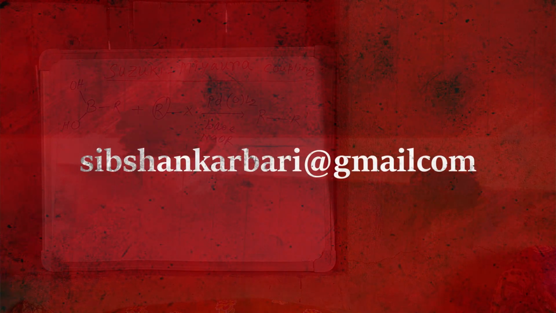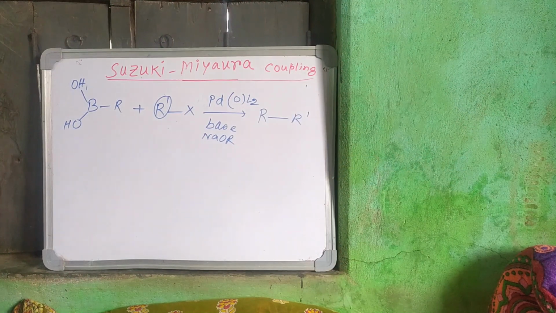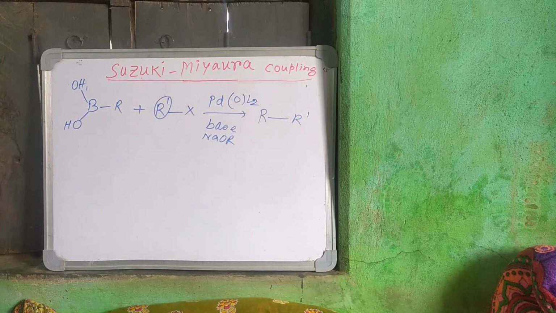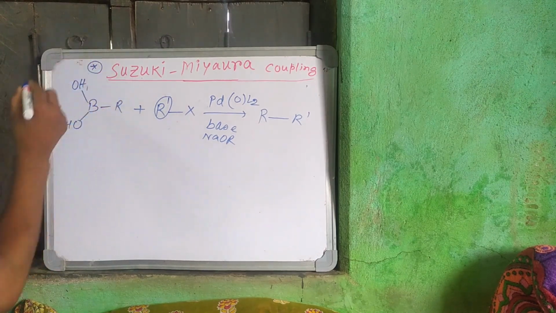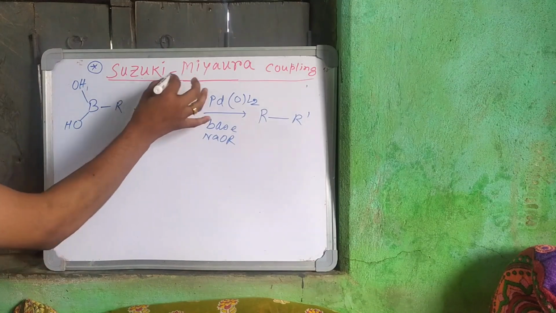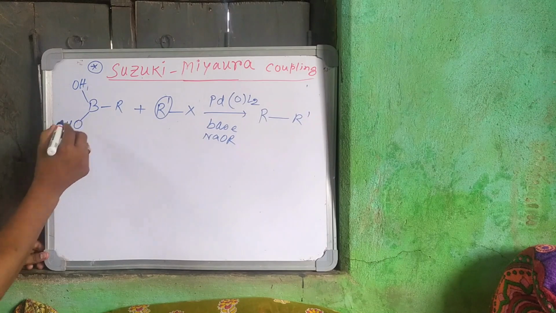Hey guys, good morning. Yesterday I talked about the Sonogashira coupling reaction. That was one C-C bond formation reaction. Here is another C-C bond formation reaction, the Suzuki-Miyaura coupling reaction. They are the Japanese scientists who discovered this reaction.